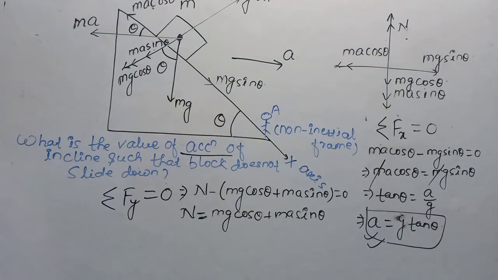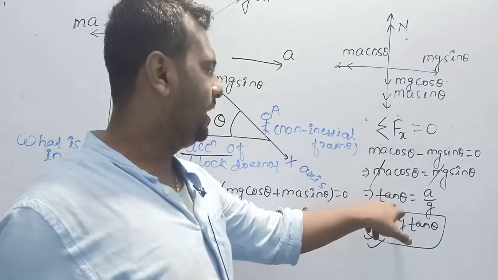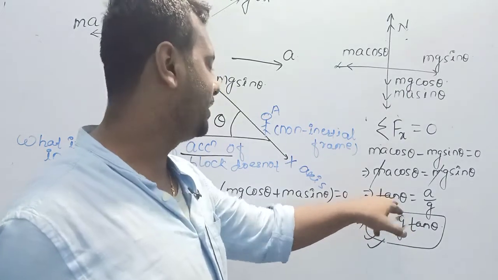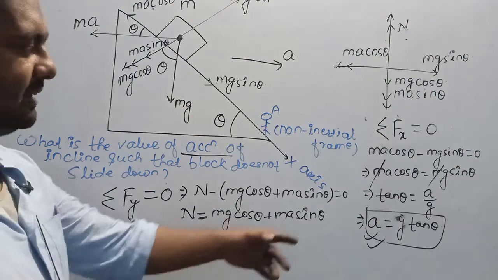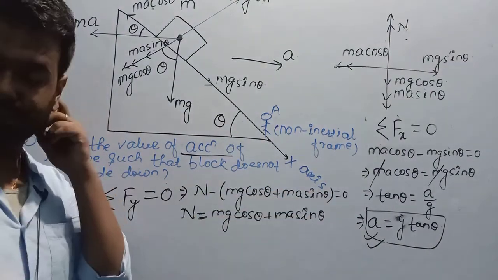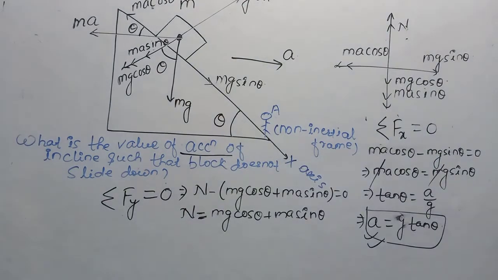For this value of acceleration, the block does not slide down. Make it very much clear. This is the same value of tan theta that I got in the last question. Remember this value. I will use it in the next question. So look here.